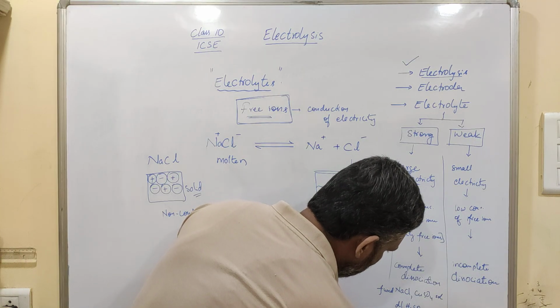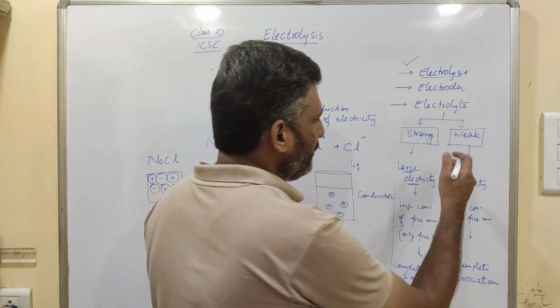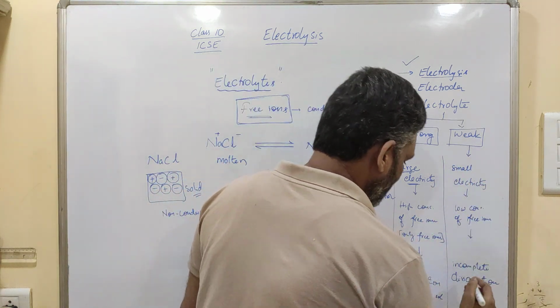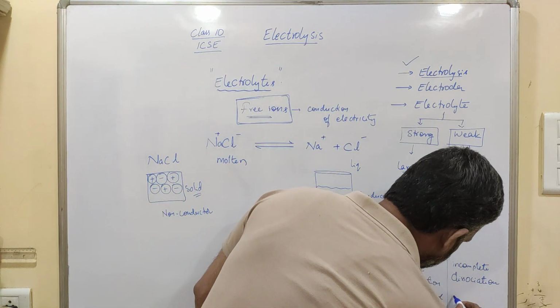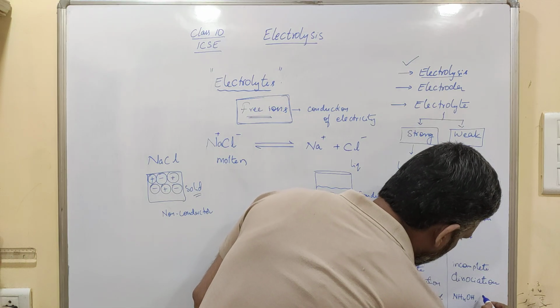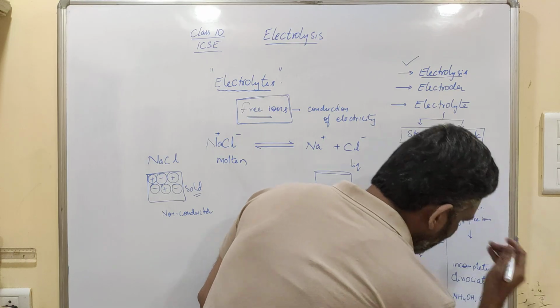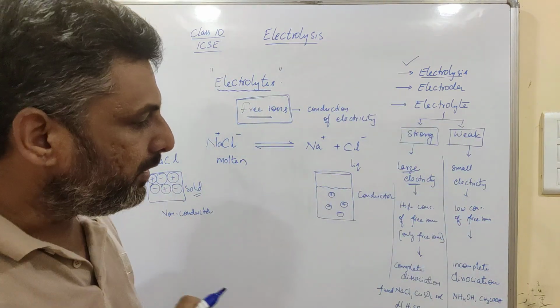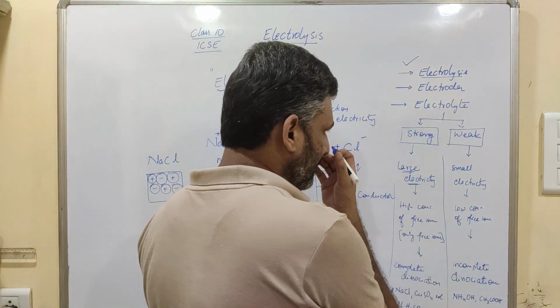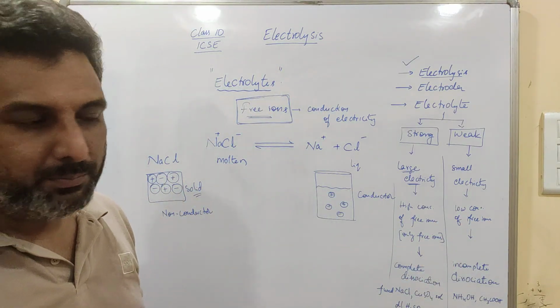When you come to the weak electrolytes, we can take ammonium hydroxide, which is a weak base, and acetic acid, which is a weak acid. So these are weak electrolytes. This is the difference between strong and weak electrolyte.